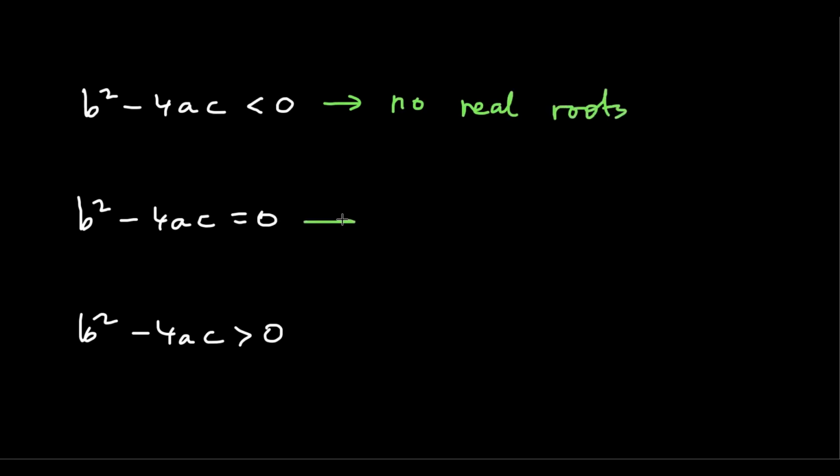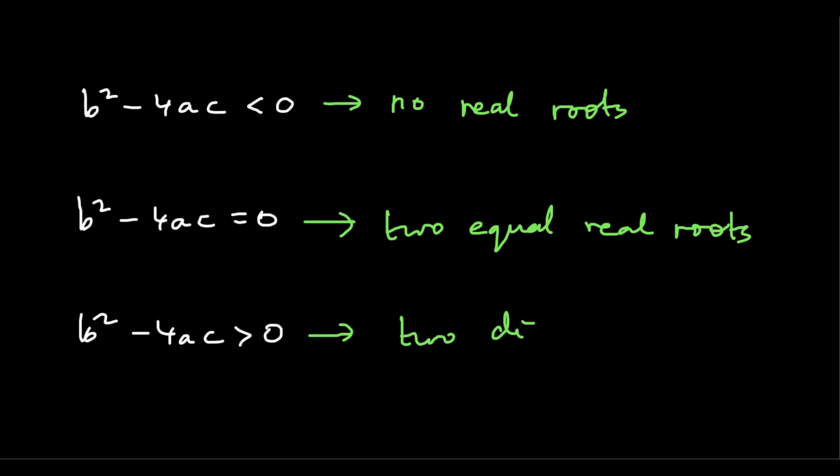The second one means it has two equal real roots, or you can just say equal real roots. The third one means it has two distinct real roots, so the real roots are different.